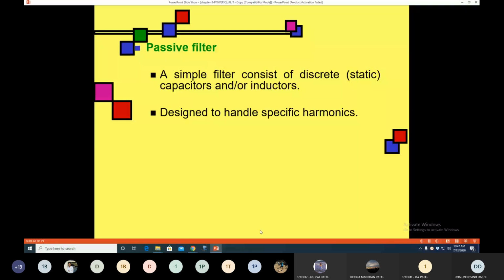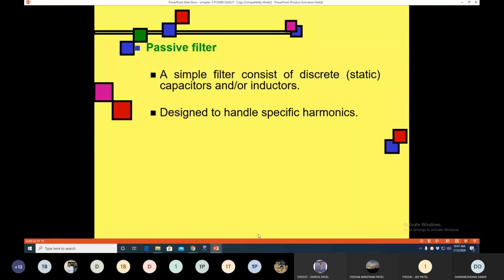Generally a passive filter is designed for a specific harmonic like third, fifth or seventh order harmonic. Based on that, the values of inductor and capacitor are different. Suppose I want to remove the third, fifth and seventh harmonics. Then I have to design different LC combinations based on that. For third harmonics, I require one passive filter; for fifth and seventh, I require another passive filter. So that provides protection against the specific harmonics.